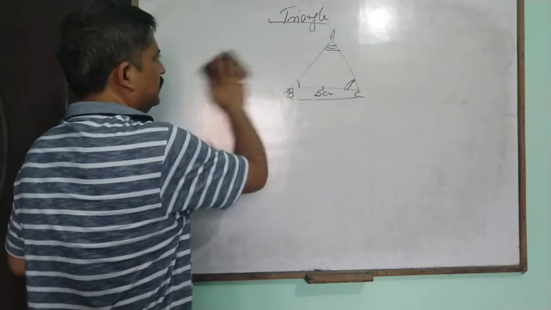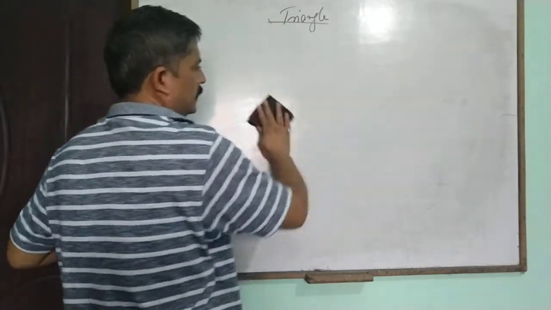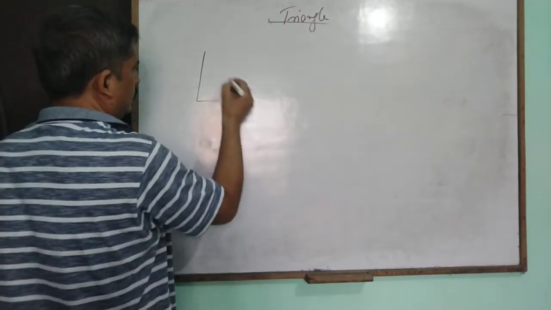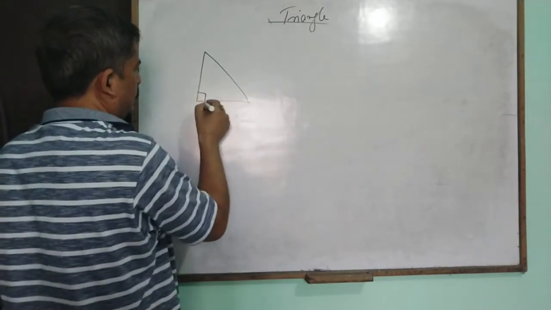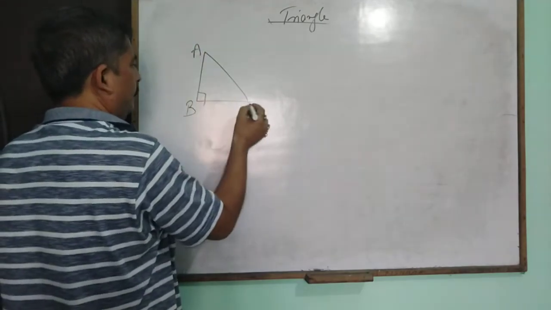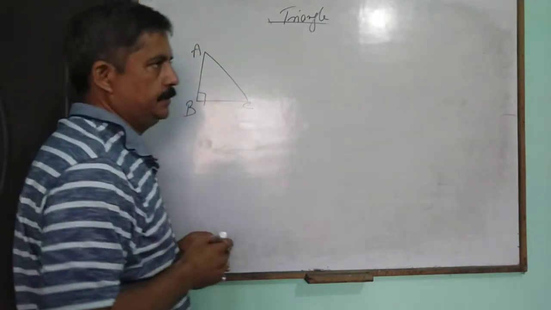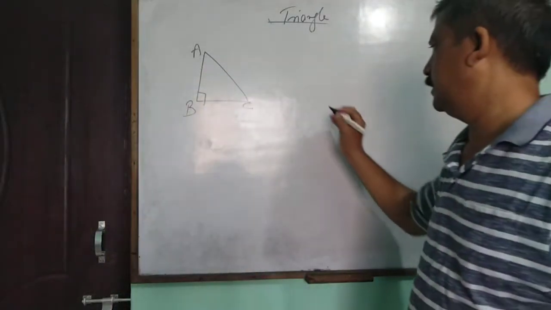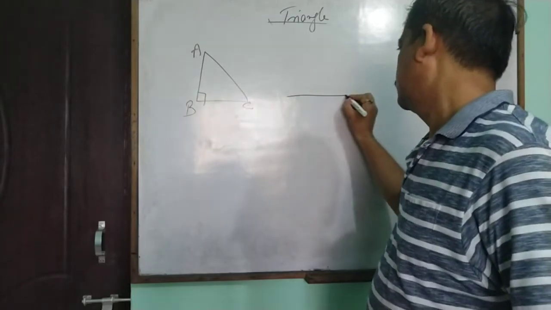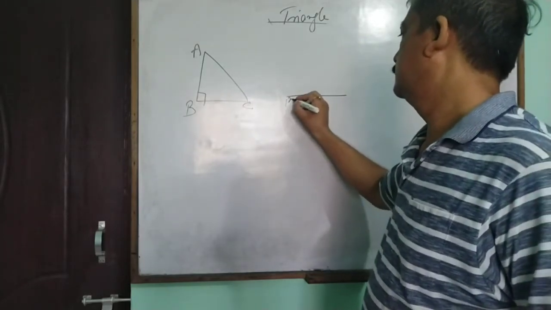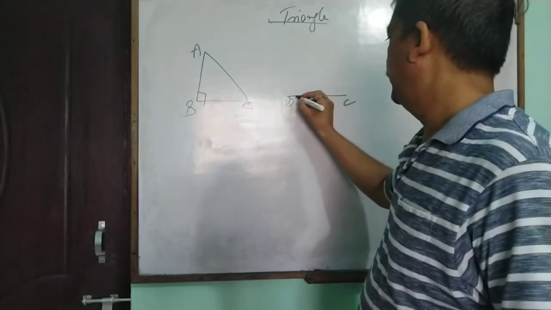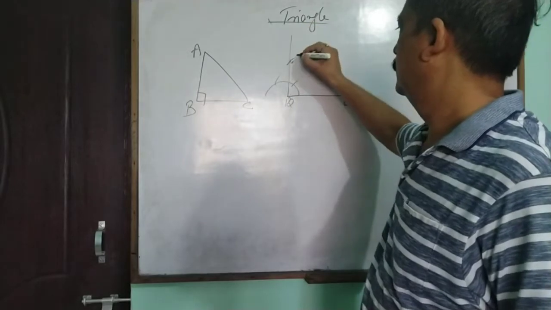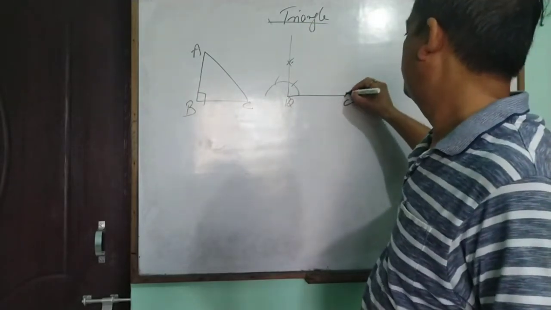Today, the next criteria is in a right angle triangle. How is it possible to make a right angle triangle? So first of all, one side is given, just BC, one right angle, and hypotenuse.